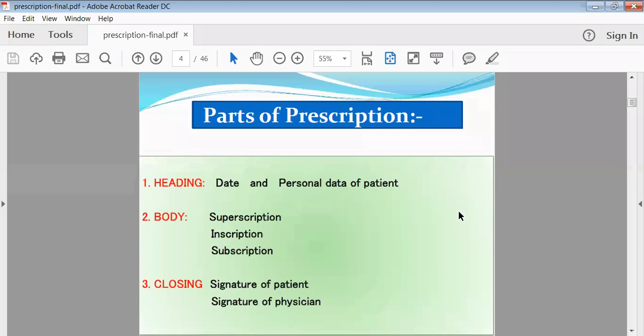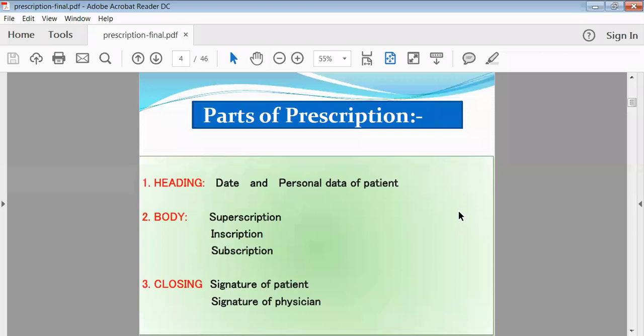Under the body, there are again three parts, called the superscription, inscription and subscription. In the next slide we will see what the superscription, inscription and subscription are. Then the third part is the closing part, or the last part of your prescription. Closing is nothing but the signature of the physician and patient. Most probably in India today we are not taking the signature of the patient. Only the physician gives his mark or small signature.